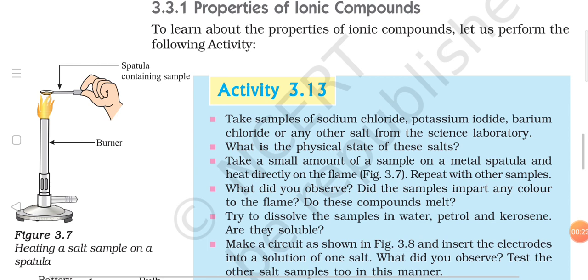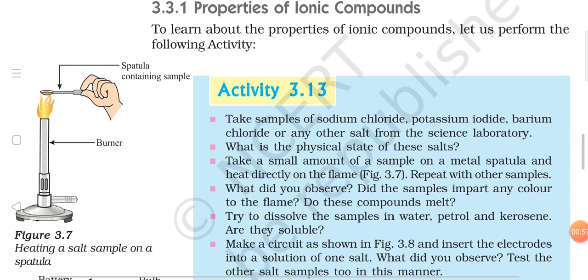Now this is also a very important topic. So here it is given to learn about the properties of ionic compounds. Let us perform the following activity. Activity 3.13. Take samples of sodium chloride, potassium iodide, barium chloride or any other salt from the science laboratory. In a science laboratory you may find a lot of different salts available, but these are the most commonly found salts, and that is why it is given here.